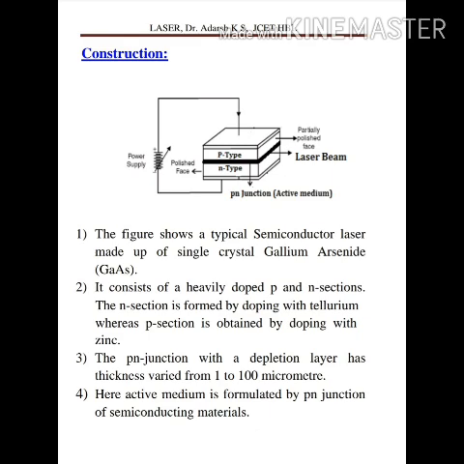And in this PN junction, after it is connected with the forward bias, it forms a certain depletion layer. That depletion layer varies in thickness from 1 to 100 micrometer. And one more thing here: there is no separate active medium, but this PN junction itself acts as the active medium.